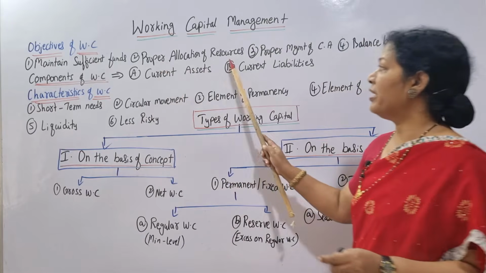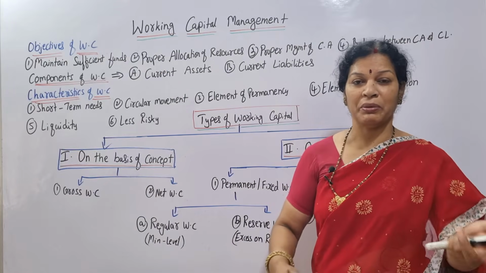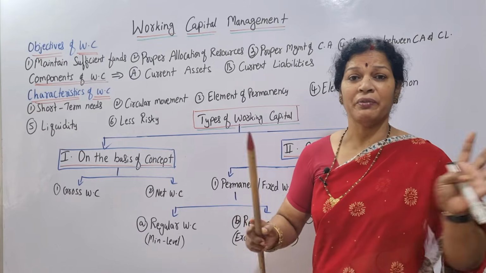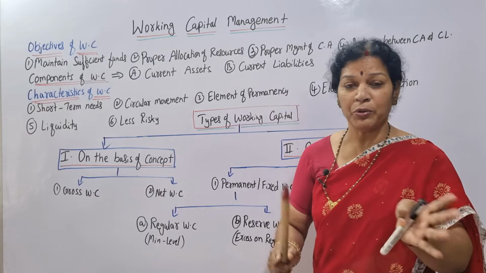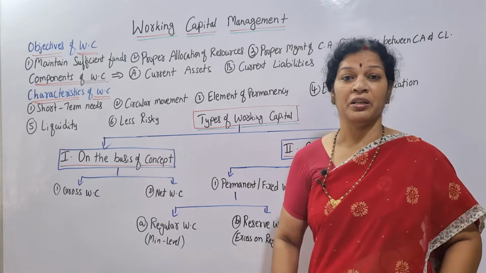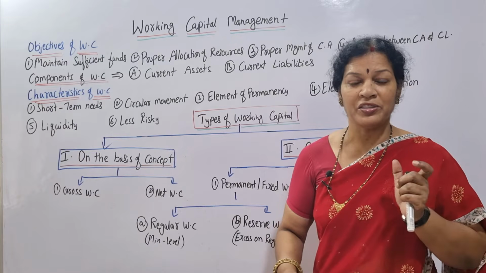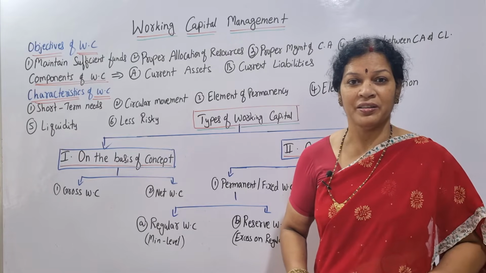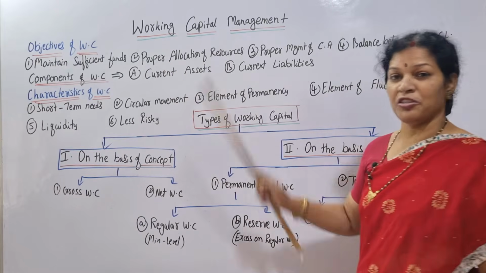Second thing is the proper allocation of resources. Whatever resources we have, whatever we want to spend, everything we can allocate properly. Need not worry about fixed capital. We have to worry about daily transactions only. What are the daily payments? Do we have the funds or not? Use it properly and account for it properly. So this is proper allocation of resources.